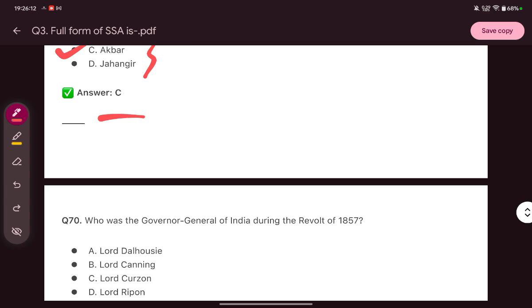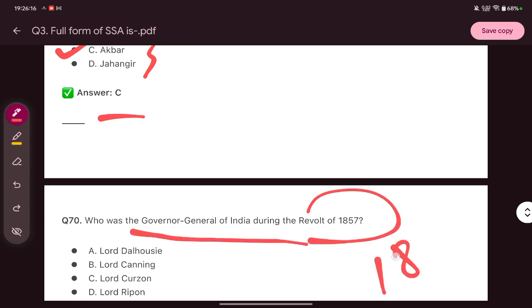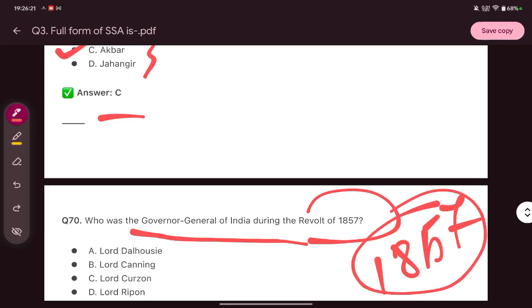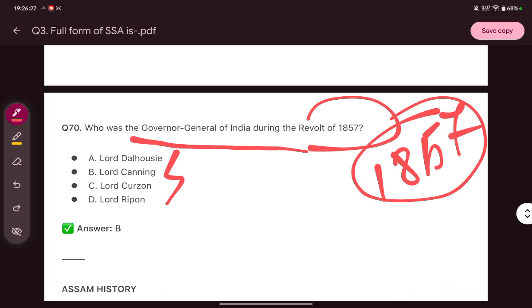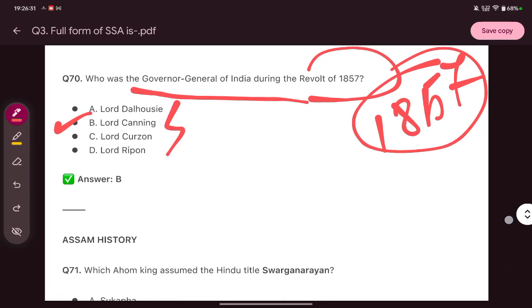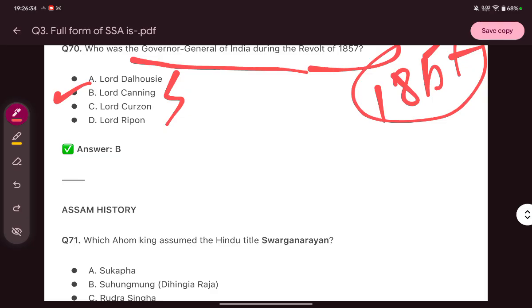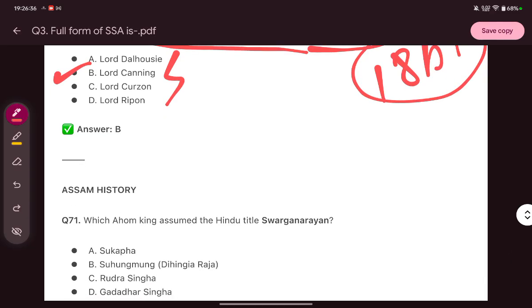Next question is, who was the Governor General of India during the revolt of 1857? We all know the Sepoy Mutiny was held in this year, and who was the Governor General of India at that time? It is Lord Canning. The next question is, which Ahom king assumed the Hindu title Swargnarayan?